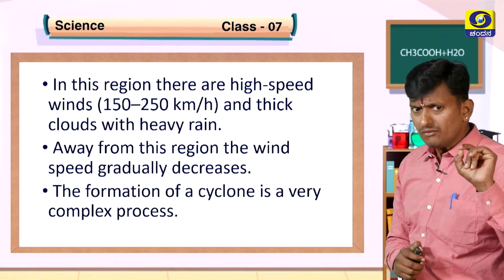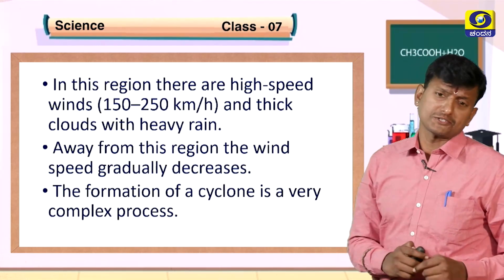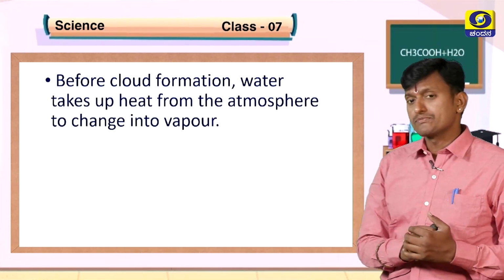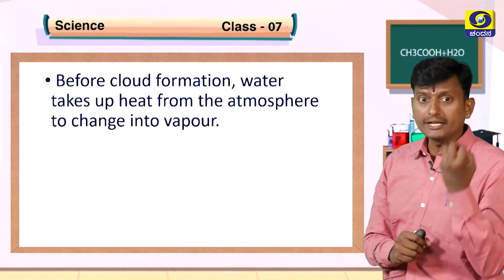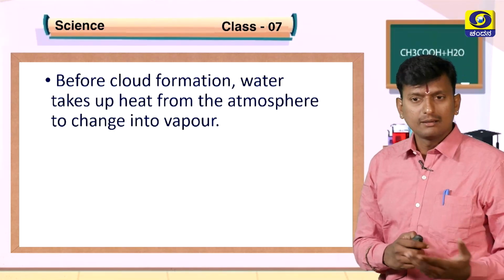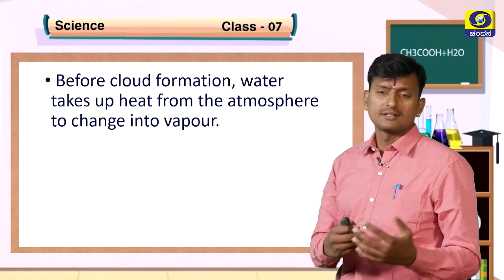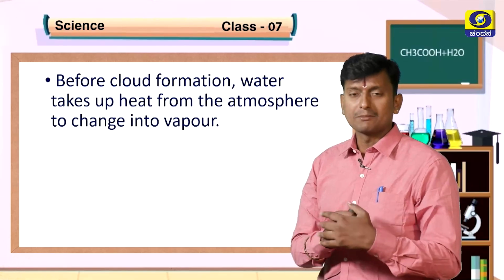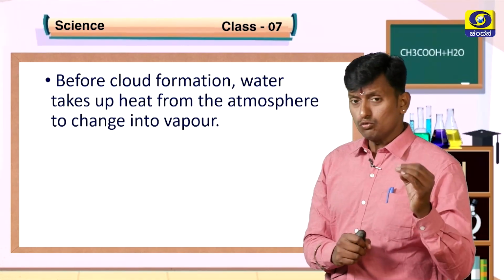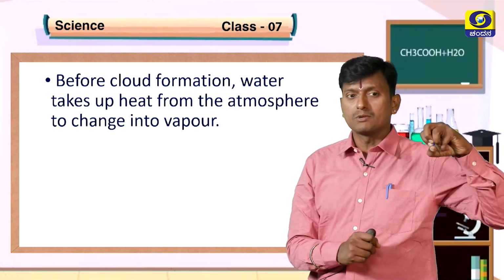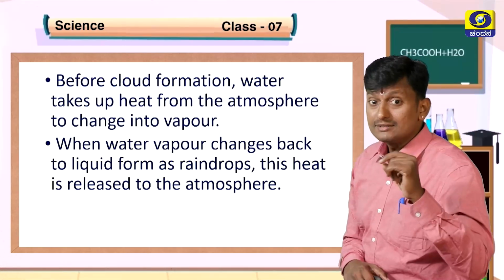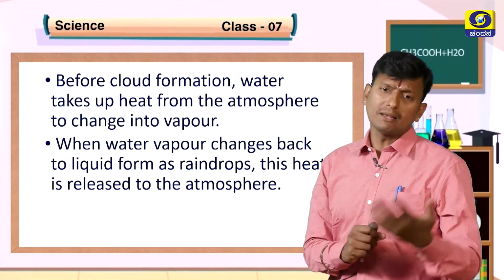The formation of a cyclone is a very complex process. Before cloud formation, water takes up heat from the atmosphere to change into vapor. This is a process we discuss from primary school, from 5th standard also. So water takes up heat from the atmosphere to change into vapor. When vapor changes back into liquid, what will happen?